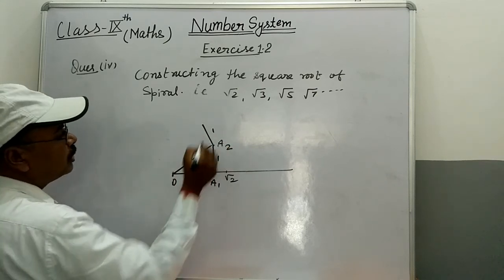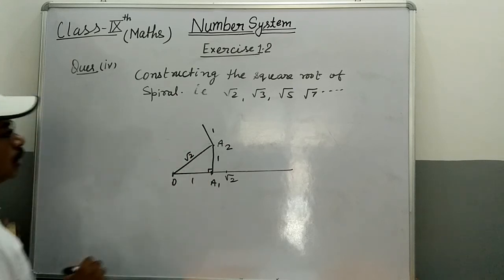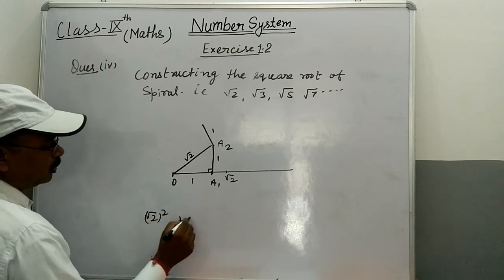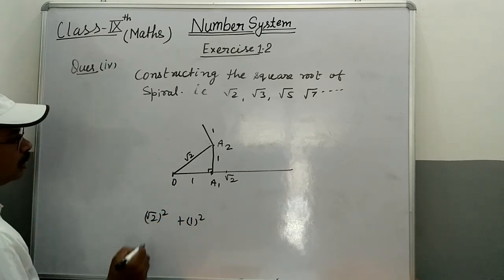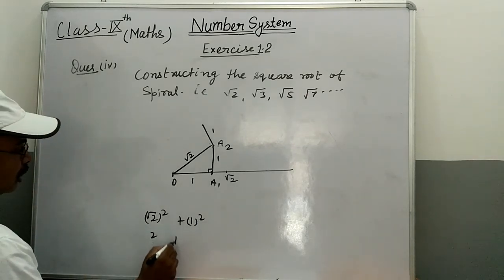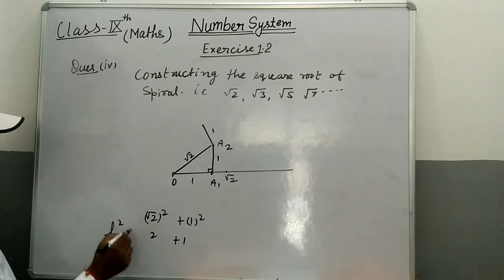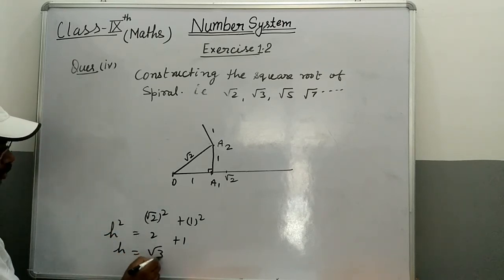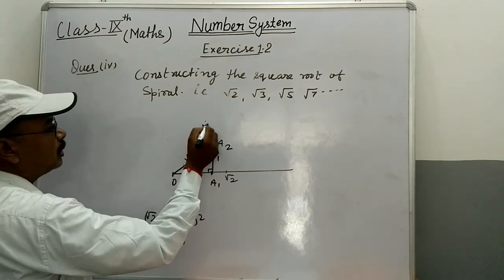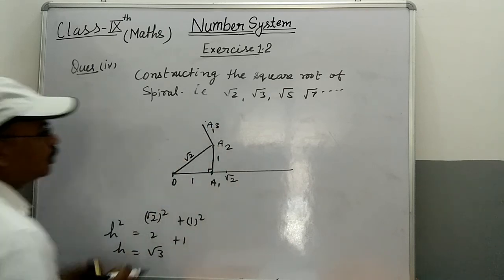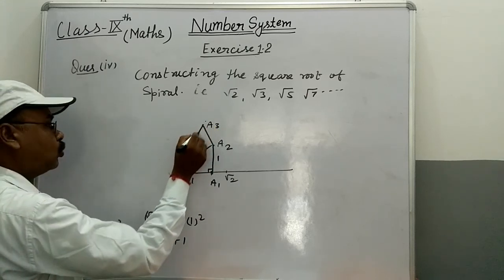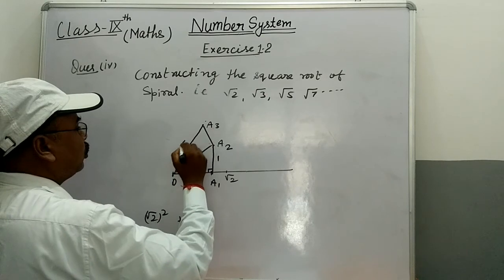This is also under root 2, and this is a right angle. Base square plus perpendicular square gives 2 plus 1, the hypotenuse square is 3, so the hypotenuse is under root 3. The new point is A3, and A2A3 is a unit distance. Join OA3. This is under root 3.